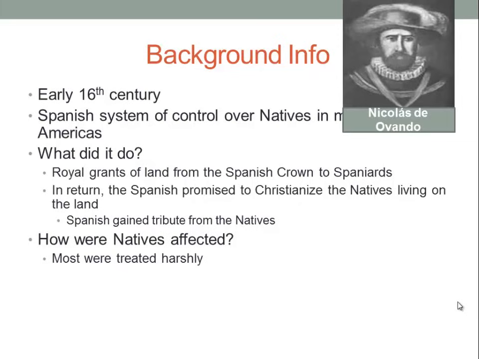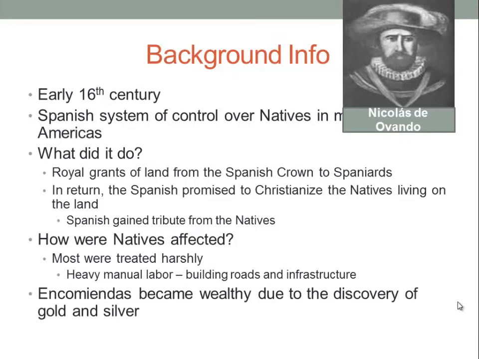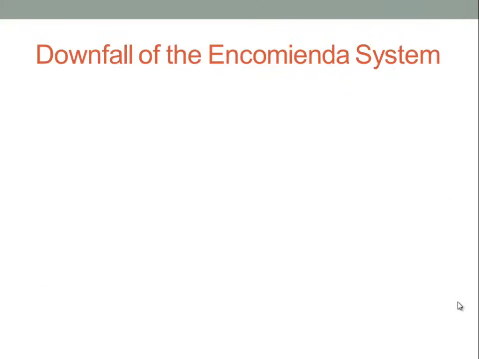So how were the natives affected by this? Most of them were treated very harshly, and they would do heavy manual labor such as building roads and infrastructure. This was very hard work for natives to do. The encomiendas became wealthy due to the discovery of gold and silver, and Spain discovered an insane amount of gold and silver in the Americas, and they became very, very wealthy.